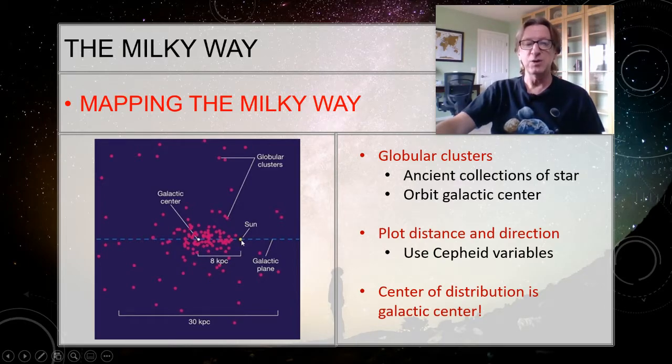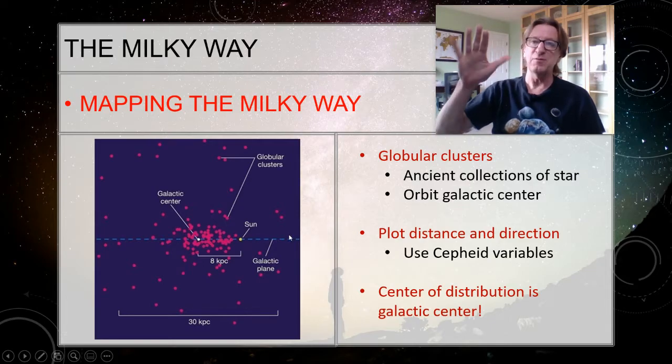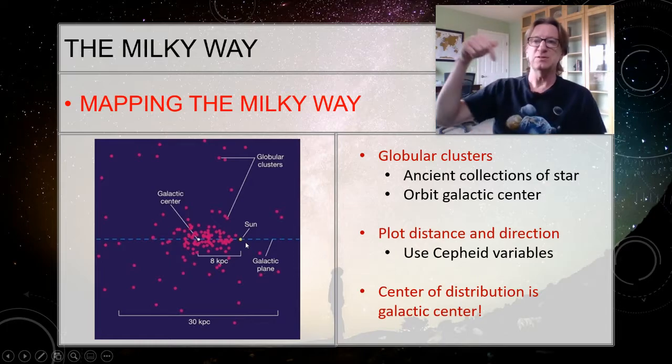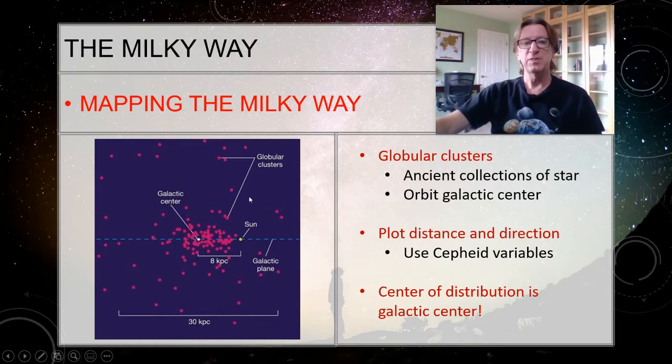And so that's how we know that we're about 8,000 parsecs, 8 kiloparsecs, away from the center. The edge from the center outward is about 15,000 parsecs. So we're a little over halfway between the center and the edge of the galaxy. But this is the calculation that enabled us to determine that.